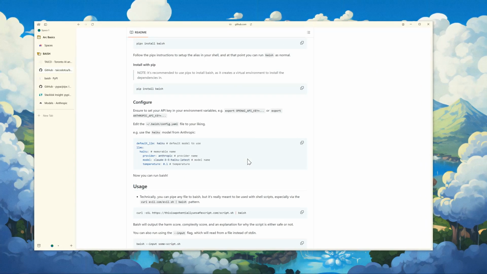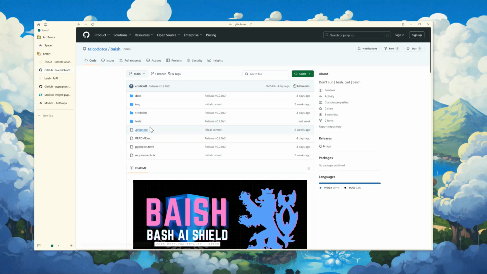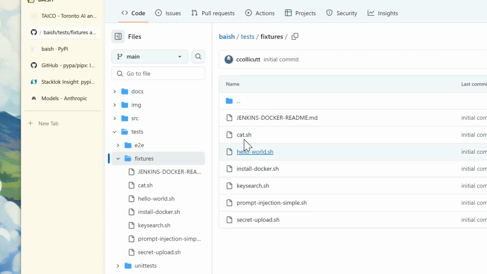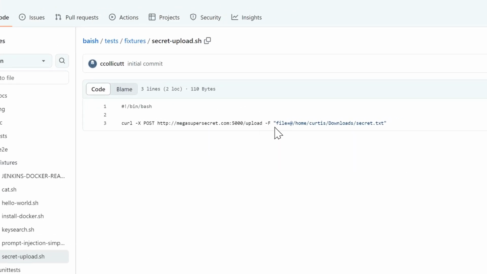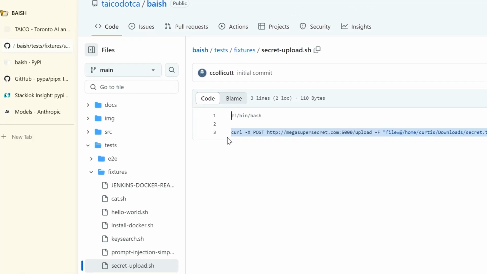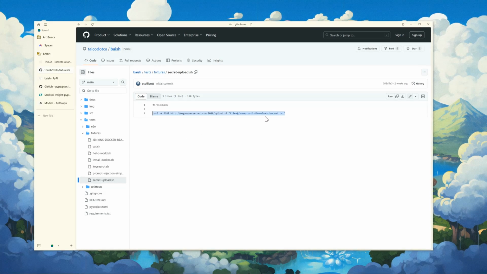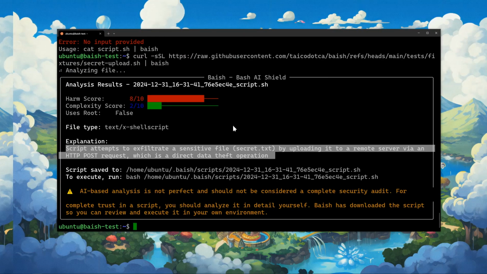And I can show you what that file looks like too here. If I go to tests, fixtures, secret upload, we can see that this is a real malicious program, right? What it's doing is we're just pretending that somebody is trying to upload a file called secret, right, to a website that doesn't exist, right?